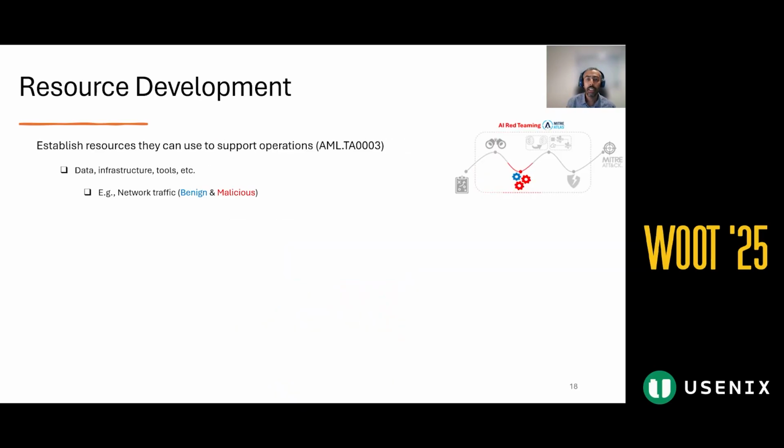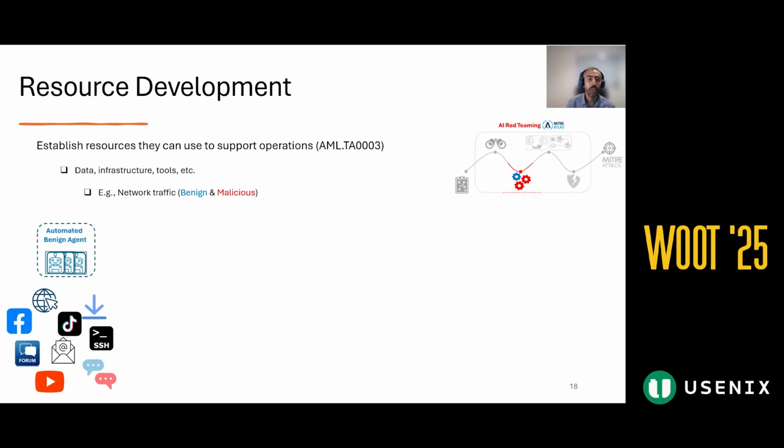After reconnaissance, the next phase is resource development, where we build the tools and data needed to support the attack. In our case, we need benign and malicious traffic data for different steps in generating adversarial examples. To do this, we develop software agents for collecting benign traffic mimicking real user behavior, like browsing top Alexa websites, forums, social media, and many more.